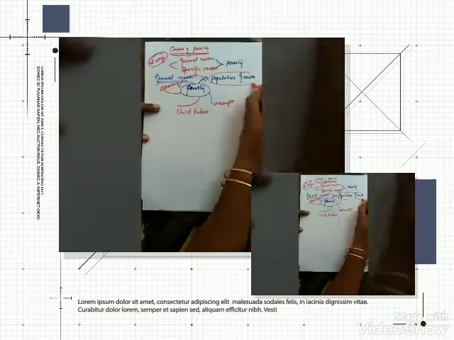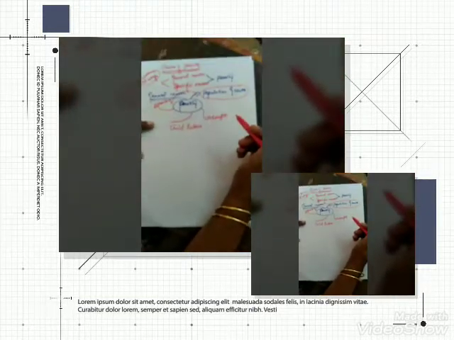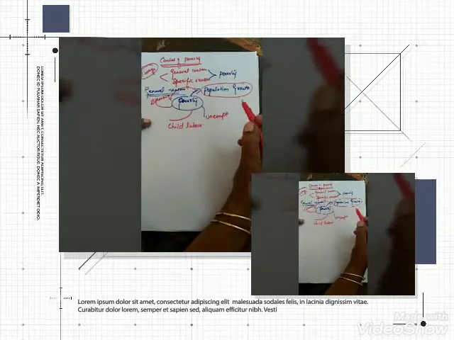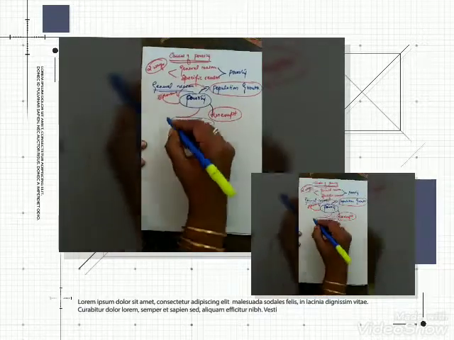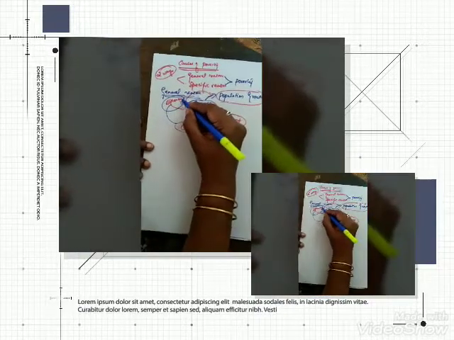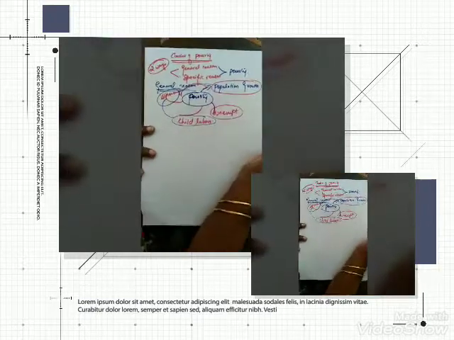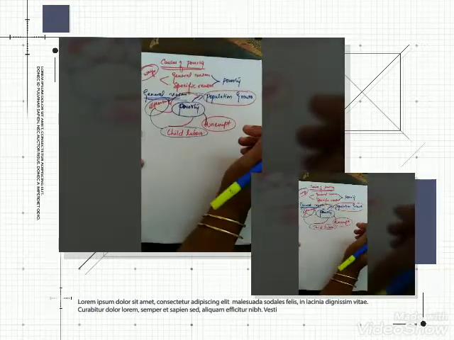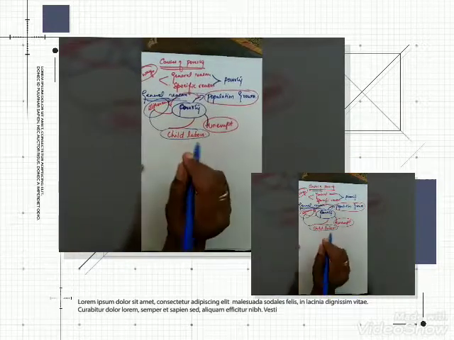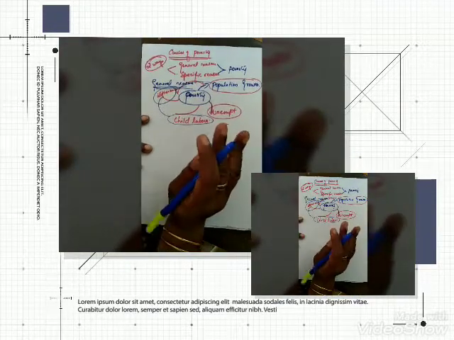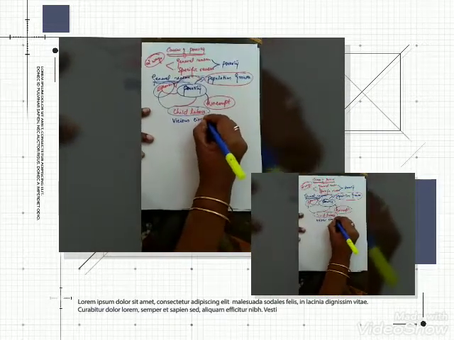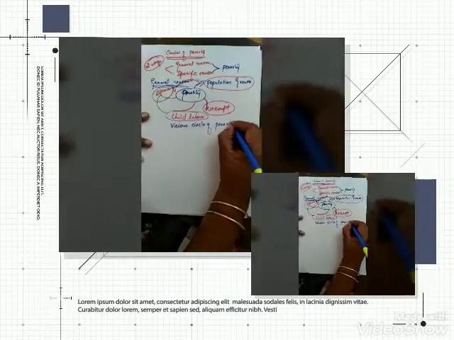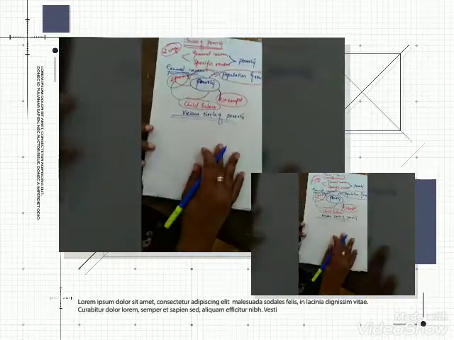The first reason what we have seen, population growth, is the first reason for the poverty. Due to the population growth, it leads to the unemployment. Unemployment leads to the child labor. Child labor leads to the illiteracy, and due to the illiteracy, again we will move on to the population growth. This is called as, which one now? What we have studied? The vicious circle of poverty. Very important. These are all coming under the general reasons.